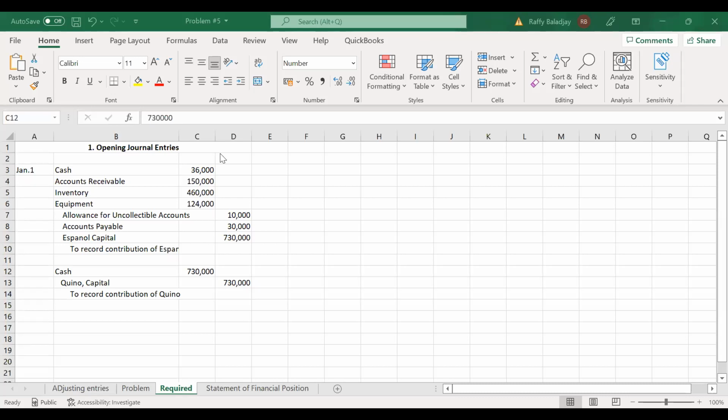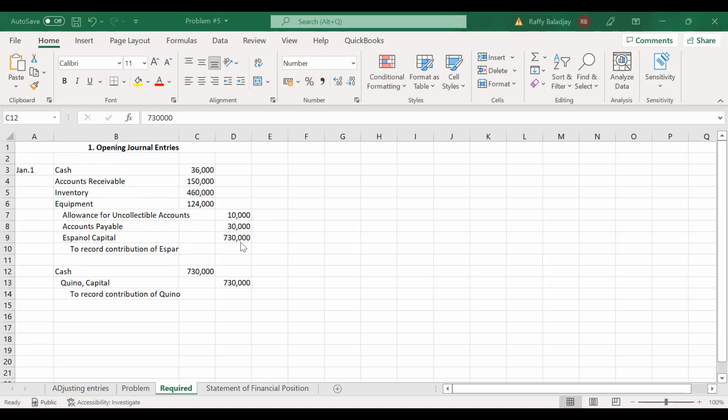Okay, so the opening journal entries now in the new set of books of the partnership will be these items. First, we will record the contribution of Hispanol. So as you can see here, we will debit cash, accounts receivable, inventory, equipment with these amounts, and then we will credit allowance for uncollectible accounts, accounts payable, and the capital.